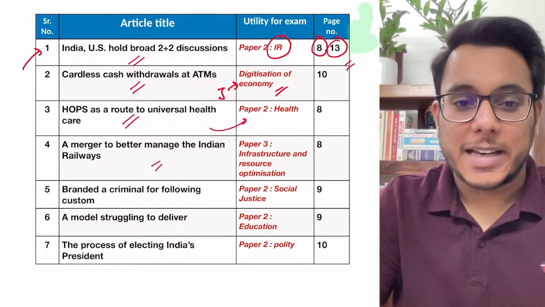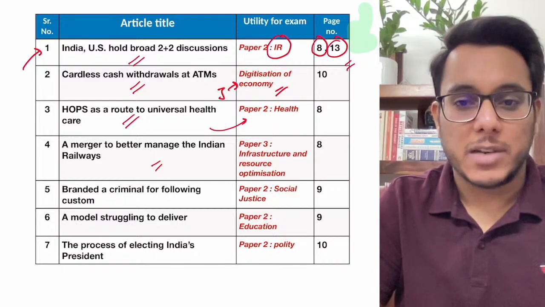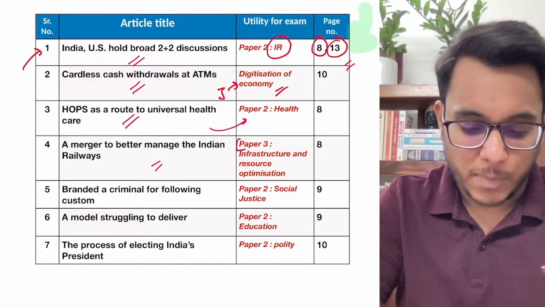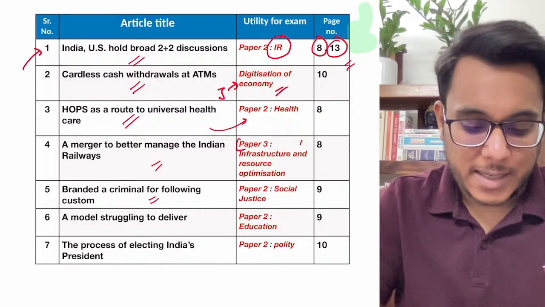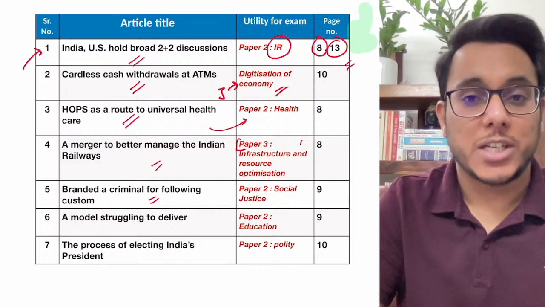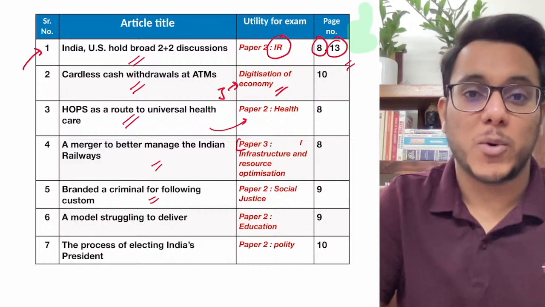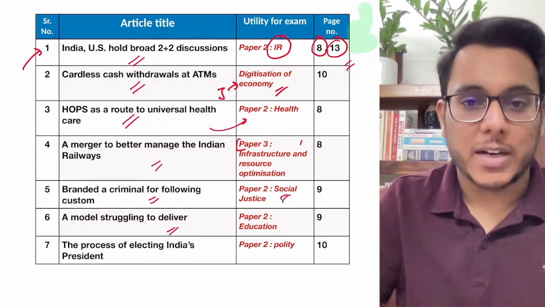Then the recent creation of the IRMS, where the merger of the railway services has happened, we'll see here, and it will be important with respect to paper 3, infrastructure and resource optimization. Then the next topic is about how social justice is getting impacted by the imposition of the civil laws. So we'll see this. Then, a model struggling to deliver.